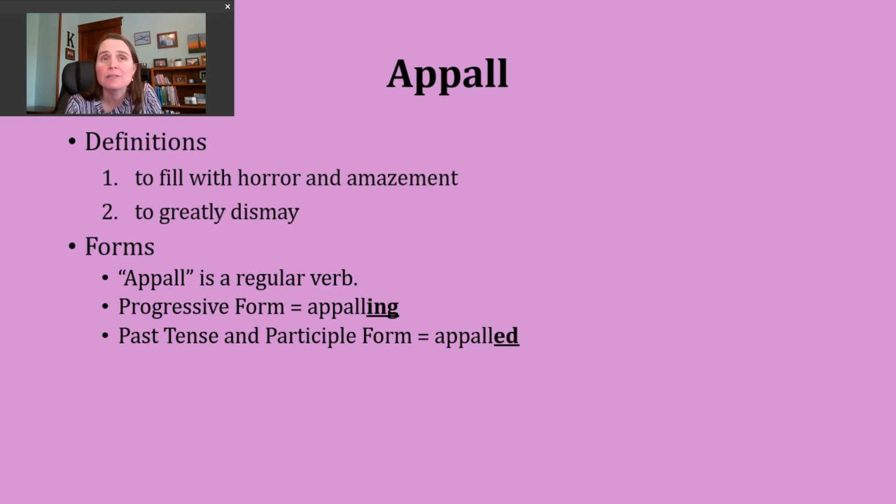If you want to make the progressive form of this verb, all you're going to do is add ing, and that forms appalling. The past tense and the participle form of this verb can be made by adding ed. Our base verb, appall, ends in a voiced L sound. This means the ed ending is just going to make a duh or a d sound. Okay? I'm not going to add an extra syllable when I pronounce the past tense or participle form. It should sound like this: appalled, appalled.